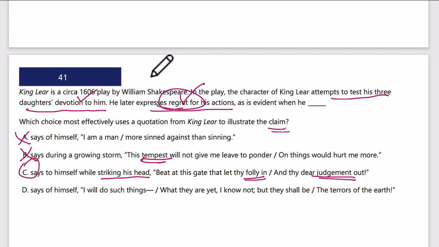D, says of himself, I will do such things, what they are yet I know not, but they shall be the terrors of the earth. Well, no, I don't think regretting an action of something he did and wished he didn't do with his daughters is a terror of the earth. No, that's not going to be the right idea.